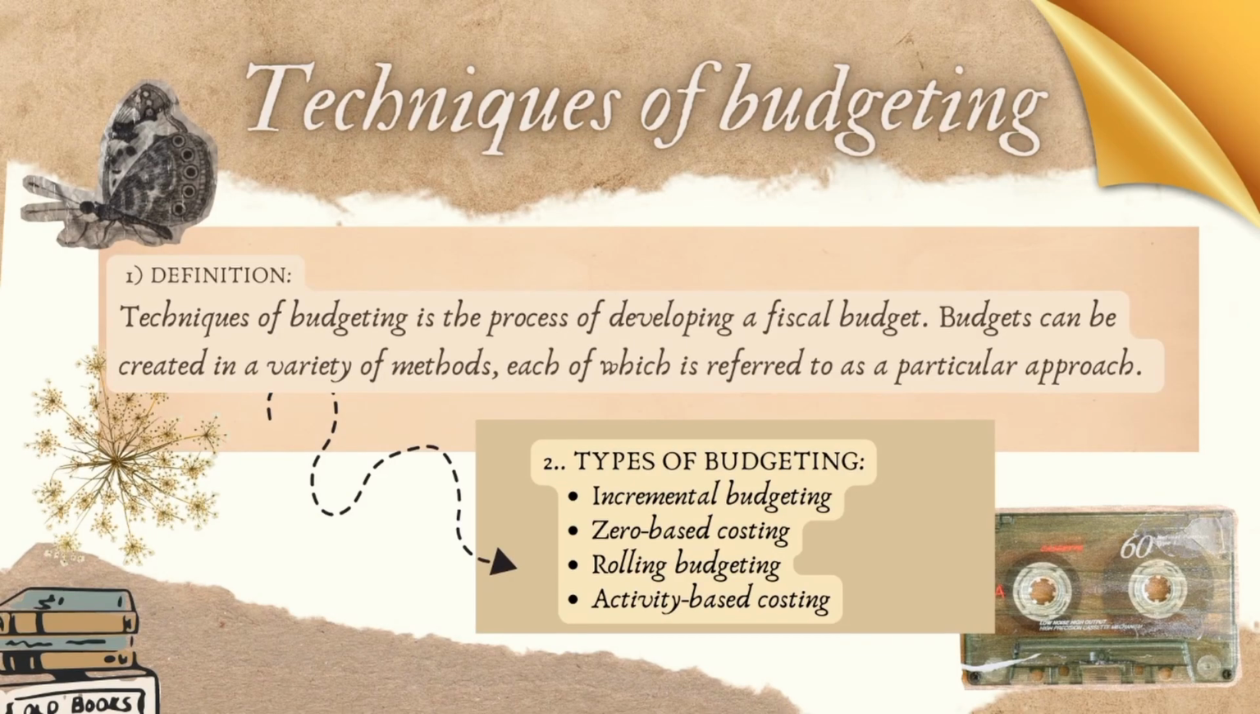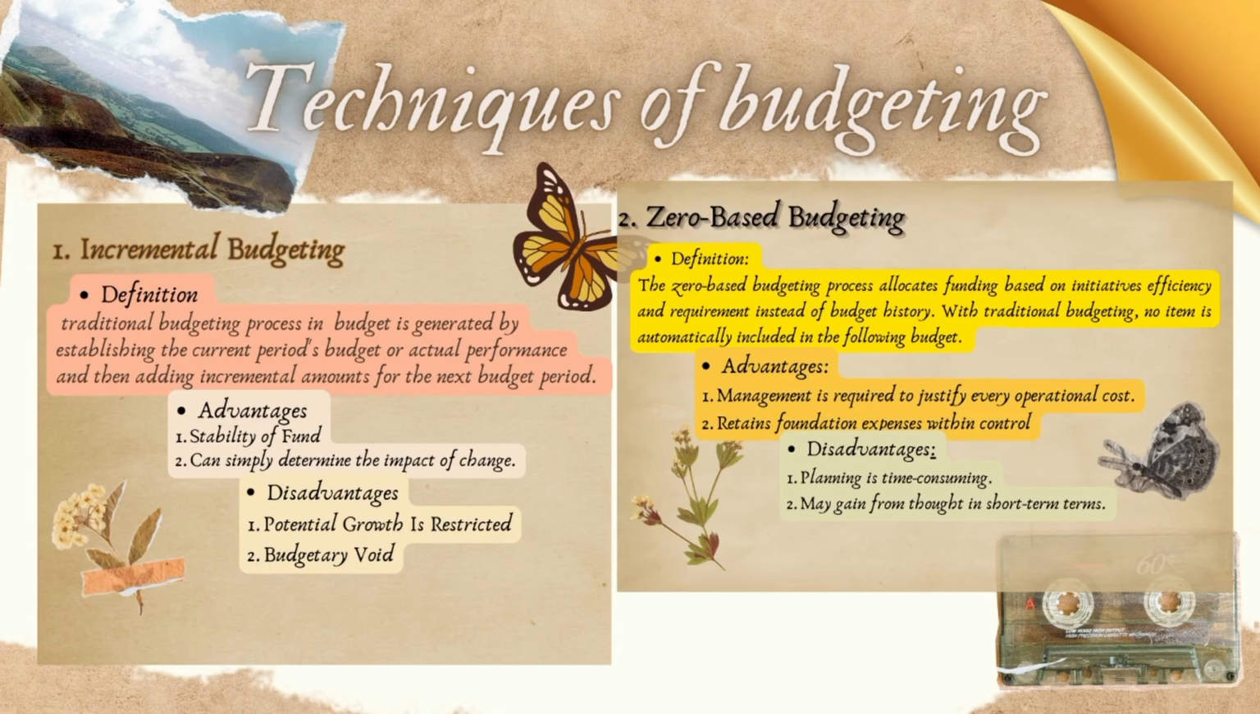Technique budget is a process involving a physical budget. There are several types of technique budget. First, incremental budgeting, zero-based budgeting, rolling budget, and activity-based costing. The first technique budgeting is incremental budgeting.